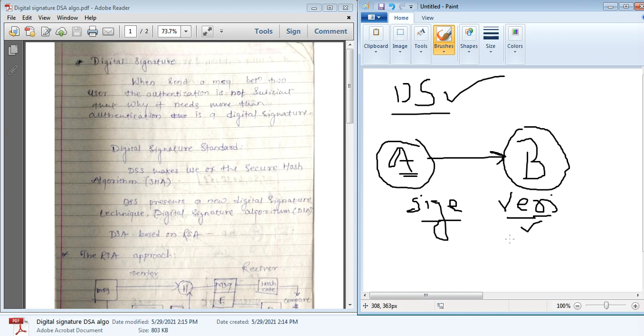If the value is right, then Bob considers the received message to be from Alice, that is, an authenticated user. The signing process and verification process come together as a combination, that is the digital signature algorithm. Okay, this is the basic concept of what a digital signature is.